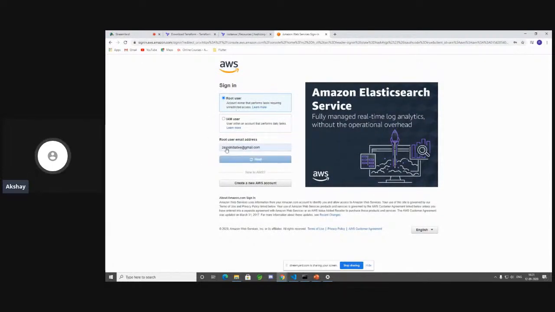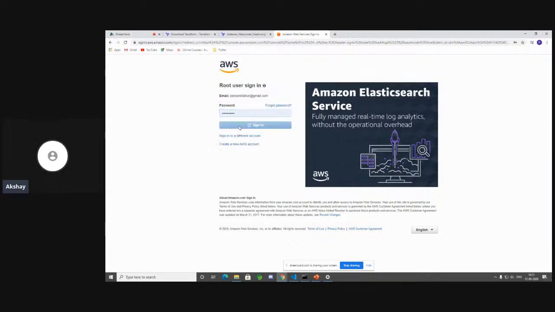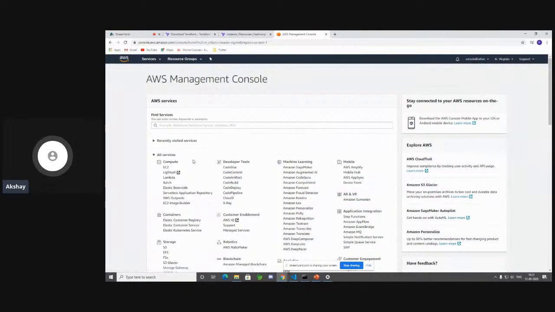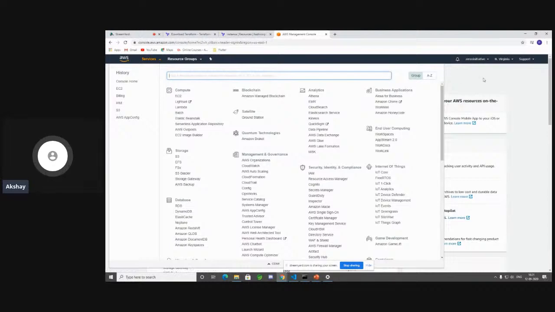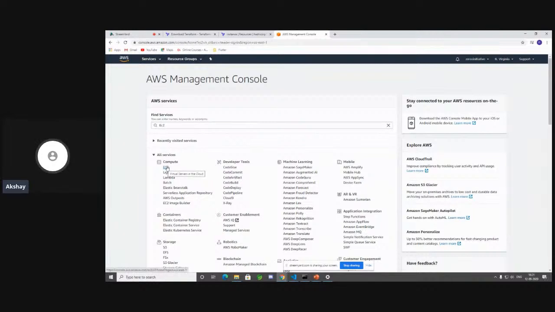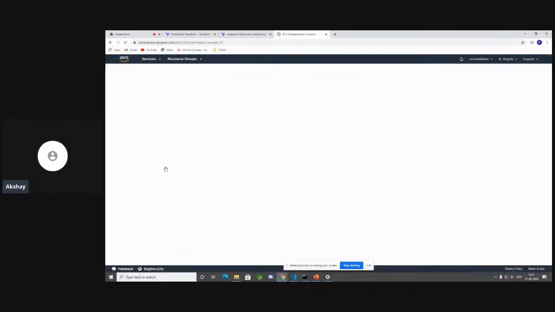Okay. So I'm going to sign in as the root user into my own AWS account, which I use for my initiative. Once you're logged into this account, go ahead and choose the service called EC2. It falls under compute. You can find it under services over here, you can search for it over here, or you can check over here, or click on it from here. So there are 4 different ways that you can find EC2. AWS is that user friendly.